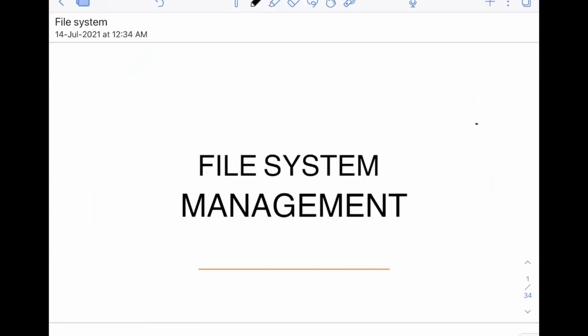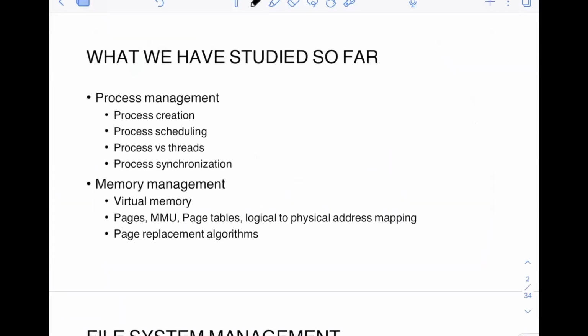In this video, I'm going to discuss file system management, which is also one of the important parts of an operating system. Before this, I have already covered a lot of other topics. Of course, one of the important ones is process management. In process management, I have covered process creation, process scheduling, process versus threads, and process synchronization.